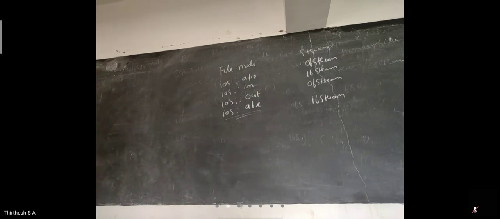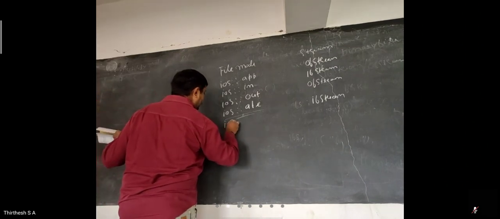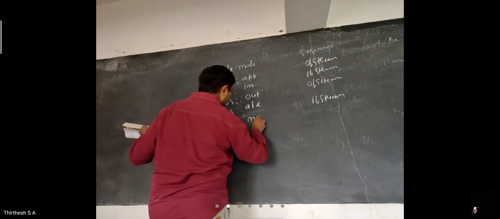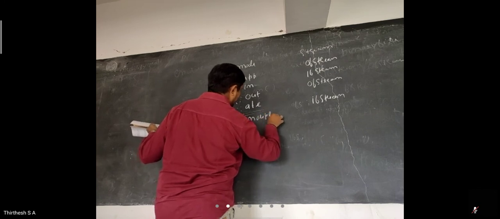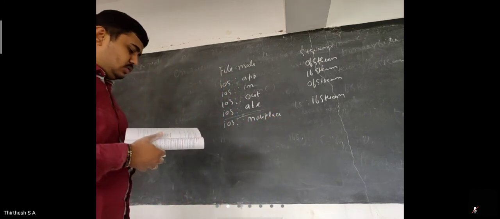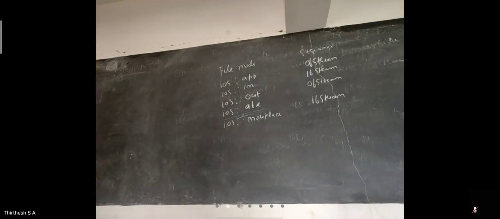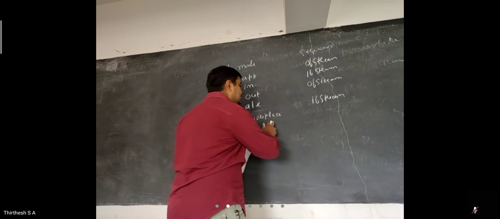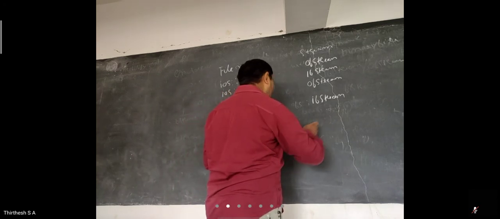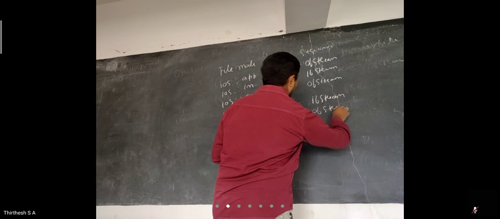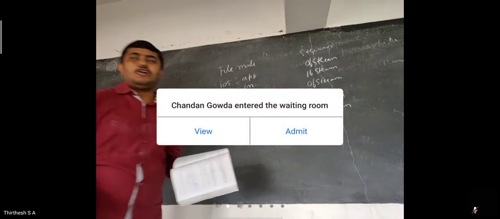The next one is ios::noreplace. ios::noreplace means it fails to open the file if a file with the same name already exists. It says true if there is any file opened with the same name. So this is the class of ofstream.